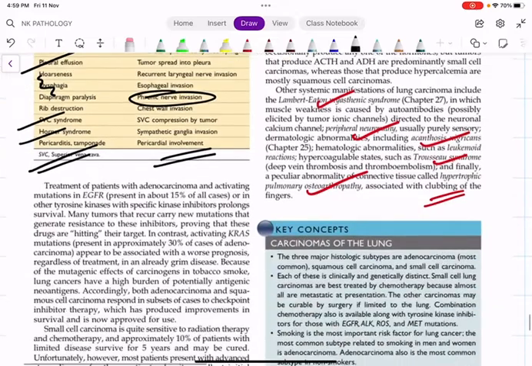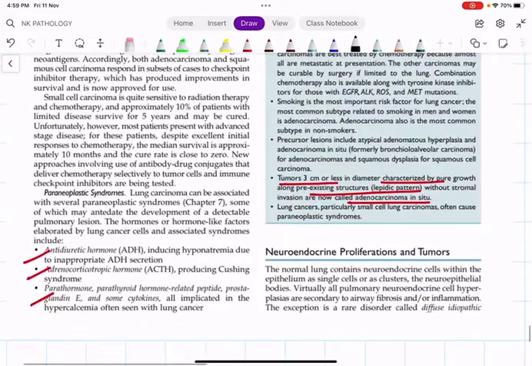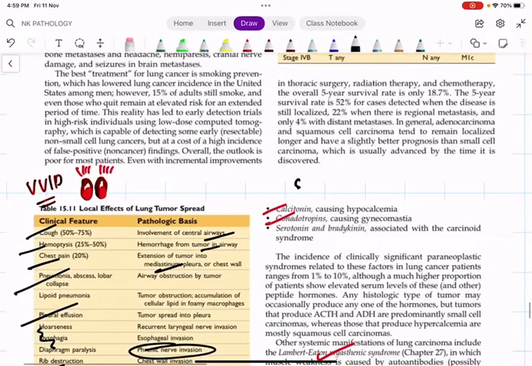That's all, fine? Okay. So as far as paraneoplastic syndrome is concerned, lung carcinomas are one of the worst carcinomas, because as I told you, it is the carcinoma which causes the largest number of deaths worldwide, because almost all the paraneoplastic syndromes are associated with lung cancer. Out of that, we have ADH, that is SIADH, syndrome of inappropriate ADH secretion, which is most commonly associated with small cell carcinoma of the lung. Then Cushing syndrome is associated. Then in squamous cell carcinoma, the paraneoplastic syndrome which is associated is hypercalcemia.